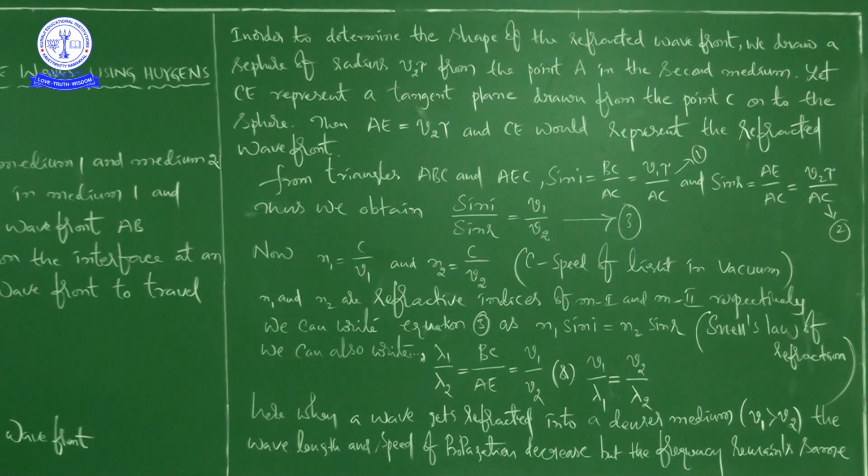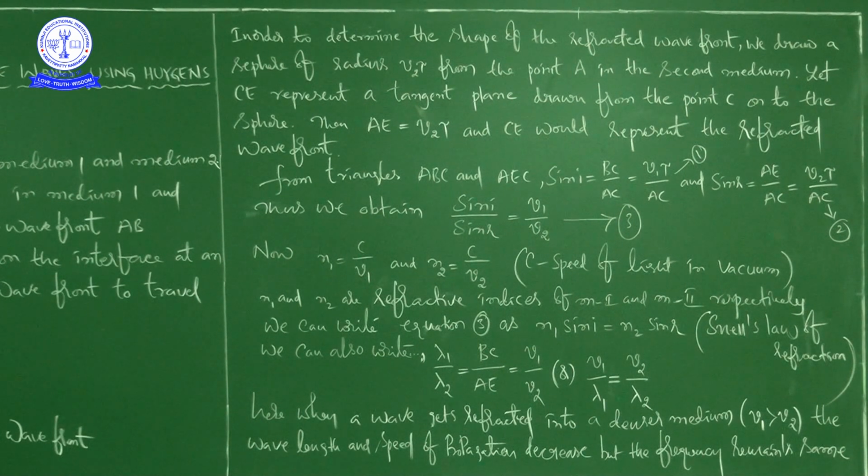Next, suppose lambda 1 and lambda 2 denote wavelengths of light in medium 1 and medium 2 respectively, because light is entering from one medium to another medium.